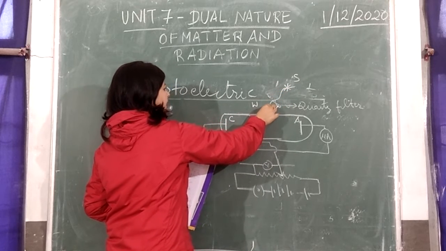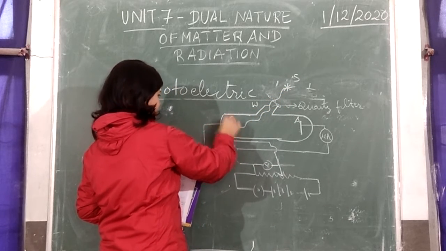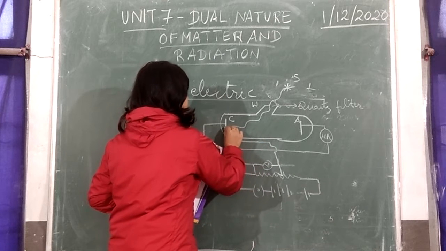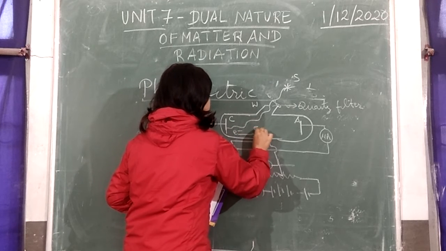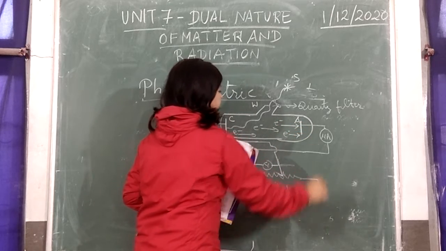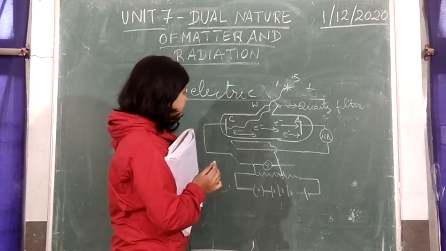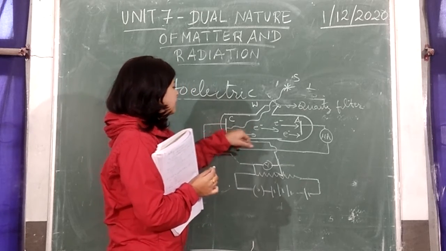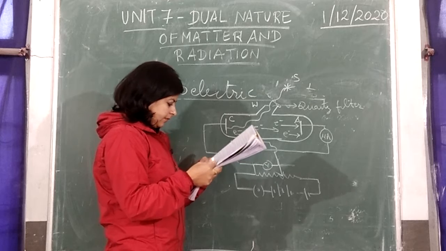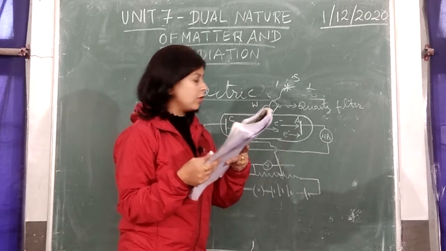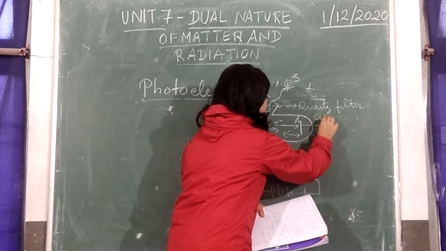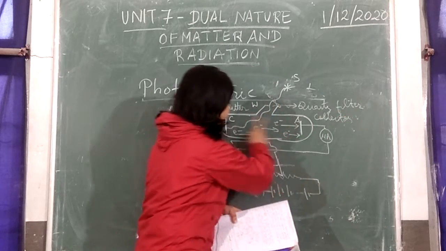Now, when light of suitable frequency falls on plate C, because of the incident radiation, if it is photosensitive for the given frequency, electrons will start emitting out, and from C they will move to plate A. A is always kept at a positive potential with respect to C, so that the flow of electrons is facilitated from C to A. This C is a photosensitive plate called the emitter because it emits electrons, and A is called the collector because it collects electrons from C.